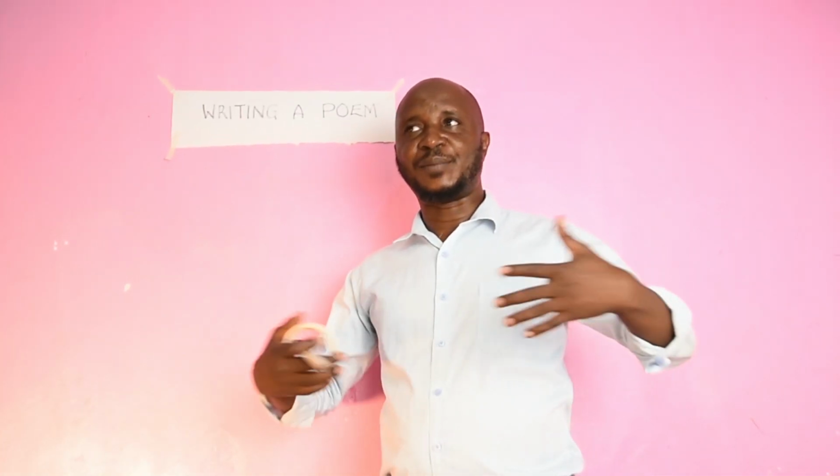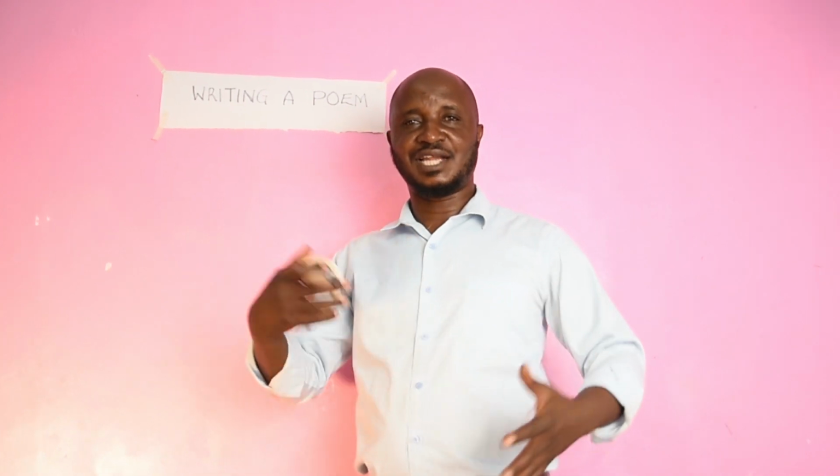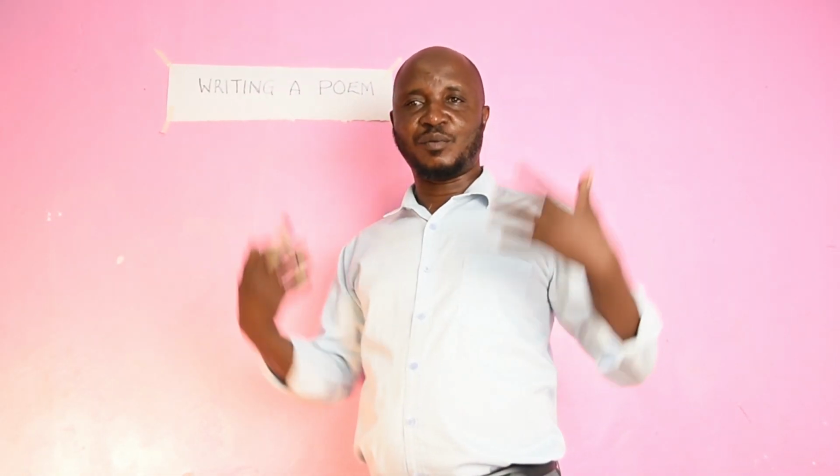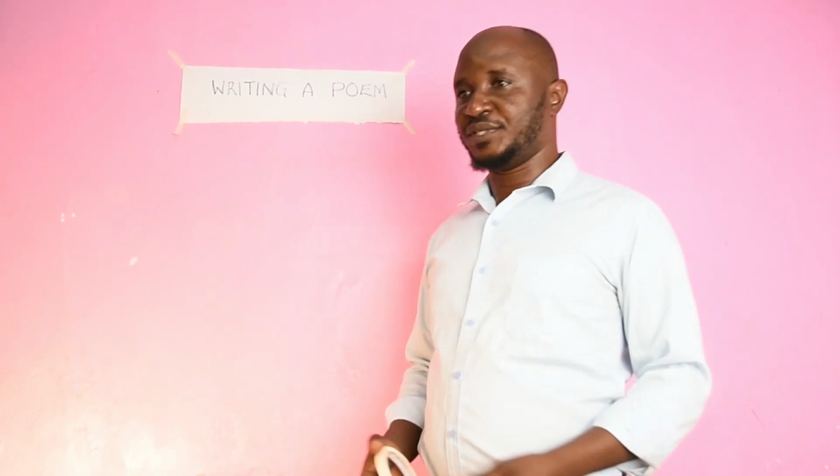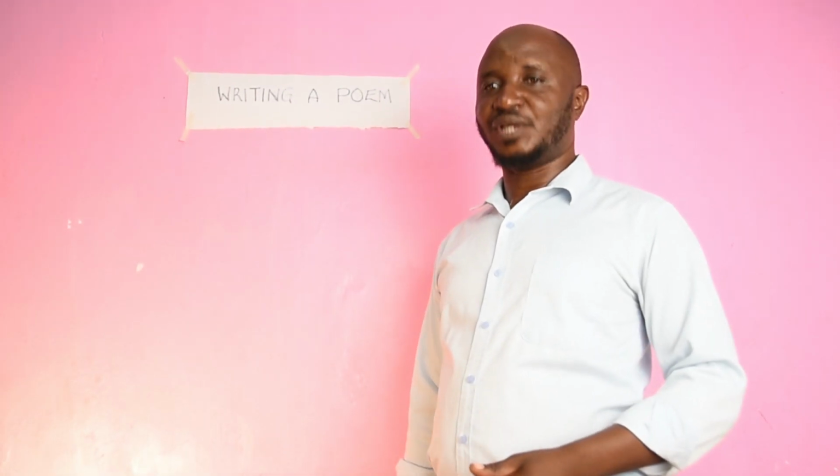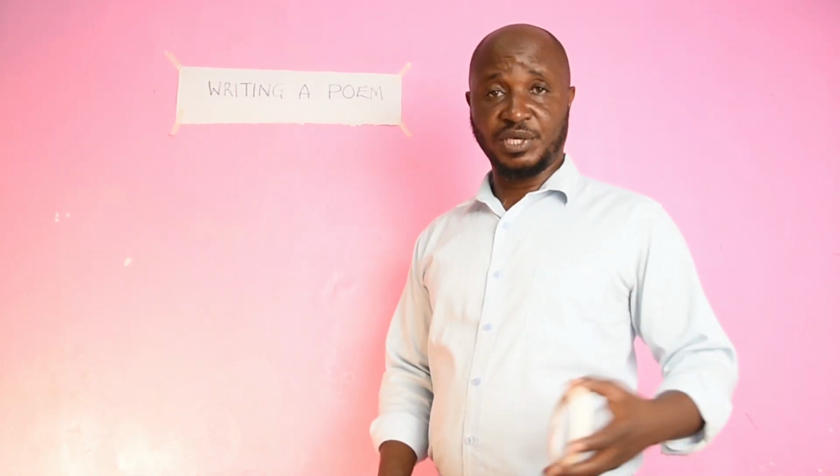Then you should be able to appreciate it. Look at the language in that particular poem, and then you love it. I'm very sure this is an interesting topic, and you're really going to like it. Thank you so much. So we begin.